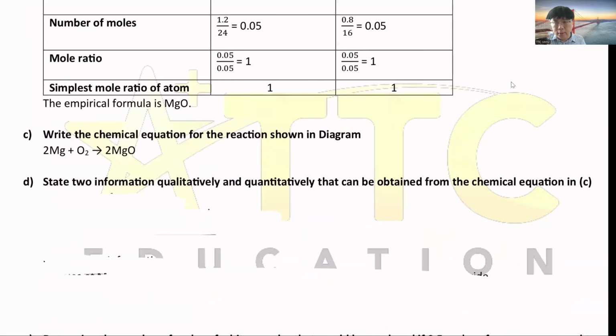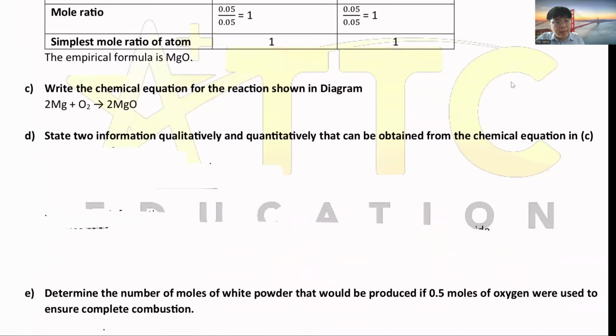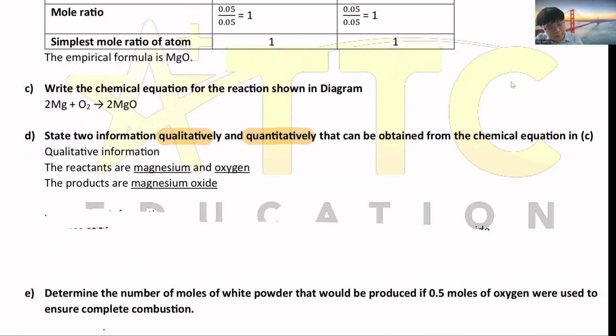Okay, so here is a possible question coming out. They ask for qualitative and quantitative. For qualitative, from this equation, what can I know? I am able to know the reactants are magnesium and oxygen. The product is magnesium oxide. So you can write that. The reactants are magnesium and oxygen, and the other one is magnesium oxide. I didn't write magnesium and oxygen gas because in this equation there is no bracket. I don't write like this. If I write this, then I know this is magnesium solid.